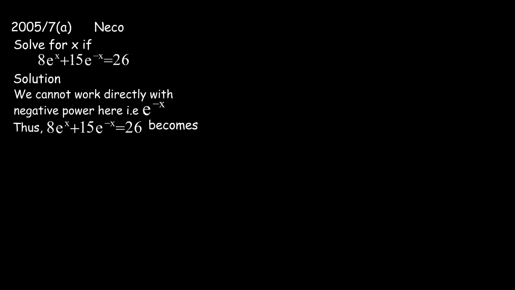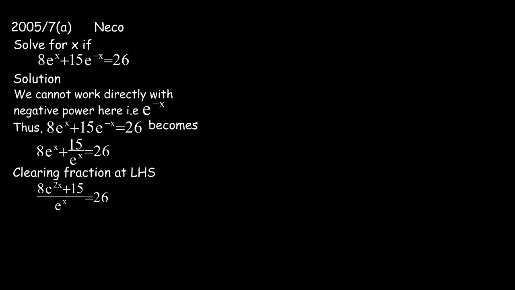Our equation becomes 8e raised to the power of s plus 15 divided by e raised to the power of s equals 26. Simplifying the fraction, the left hand side becomes 8e raised to the power of 2s plus 15, divided by e raised to the power of s, which is equal to 26. Now we cross multiply to clear the fraction, and our equation becomes 8e raised to the power of 2s plus 15 equals 26e raised to the power of s.